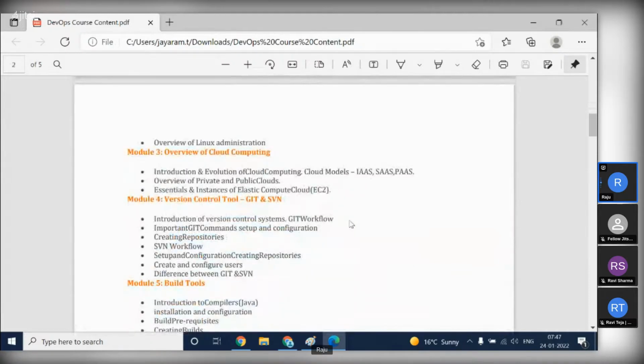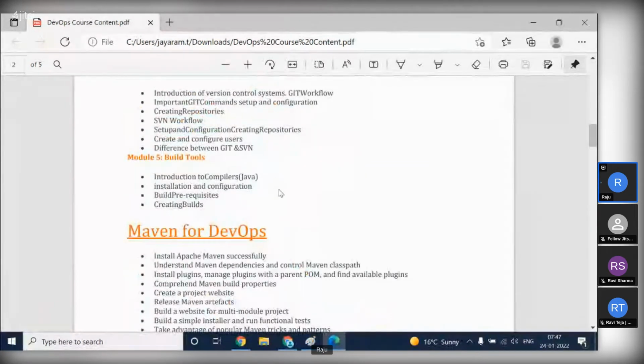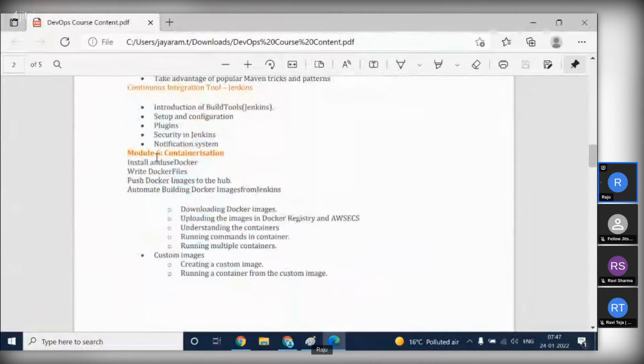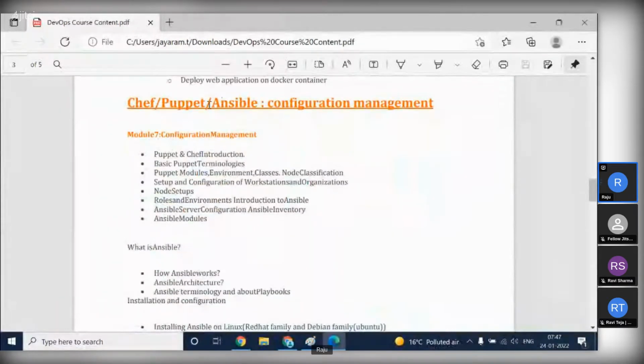I hope you have already gone through this content, right? Here we are learning Git and everything. For the build tool, here we are learning Maven. Coming to containerization, here we are learning Docker. Here, Ansible we will learn as well.